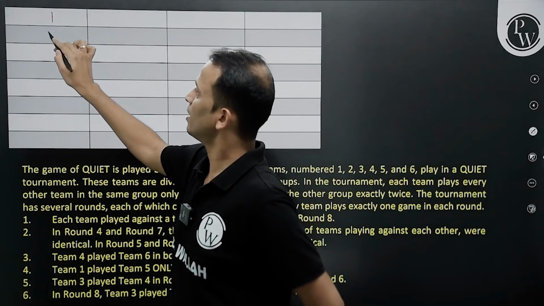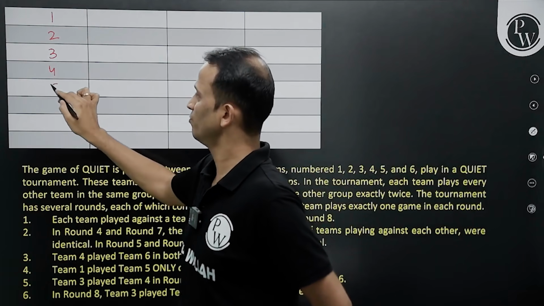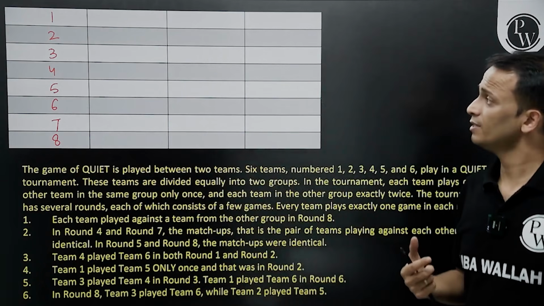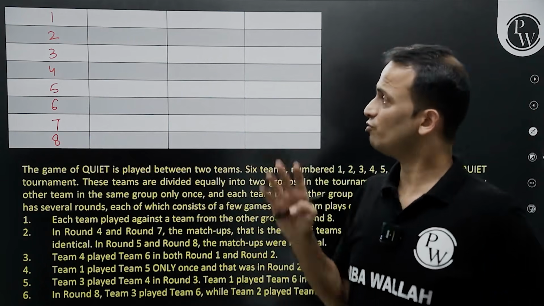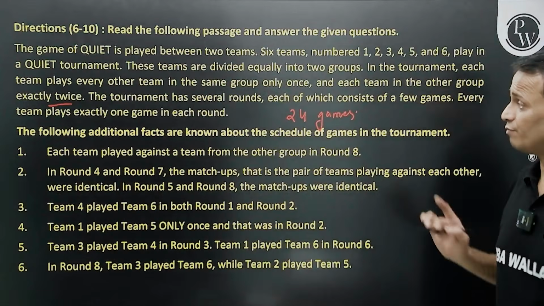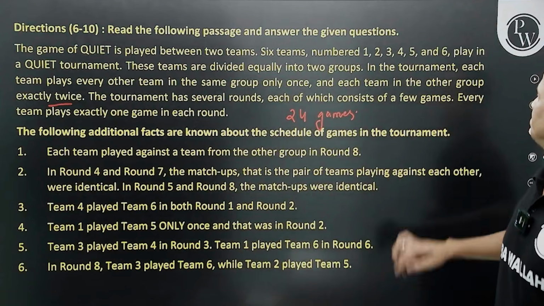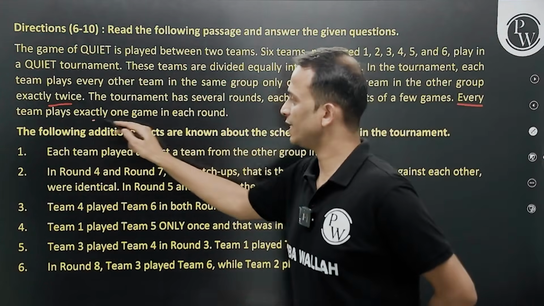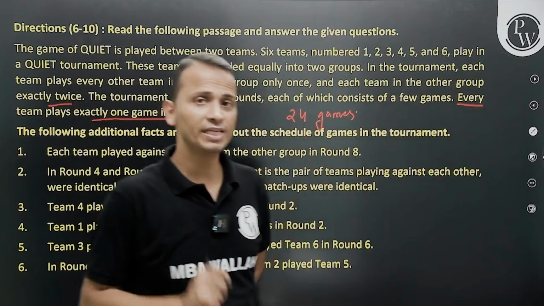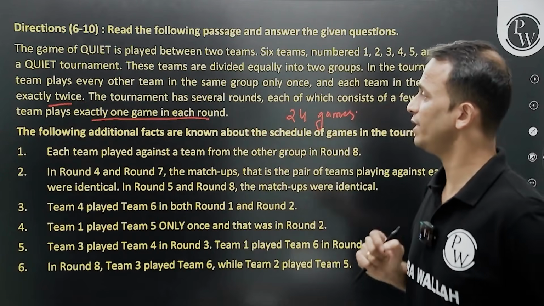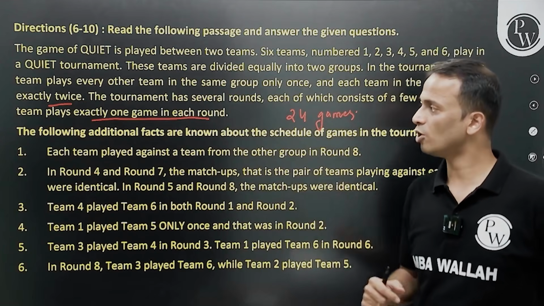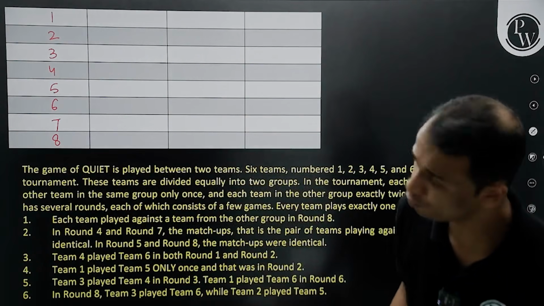So round 1, round 2, 3, 4, 5, 6, 7, 8. And then ahead of every round, I'll be writing which 2 teams are playing these 3 games. Okay. Now, one very important thing that we have from this is every team plays exactly one game in each round, right? So all the 6 teams should be included in every round. Every team will play exactly one match in each round, right? Okay? So now we'll read all this information one by one and we'll try to fill in this table.